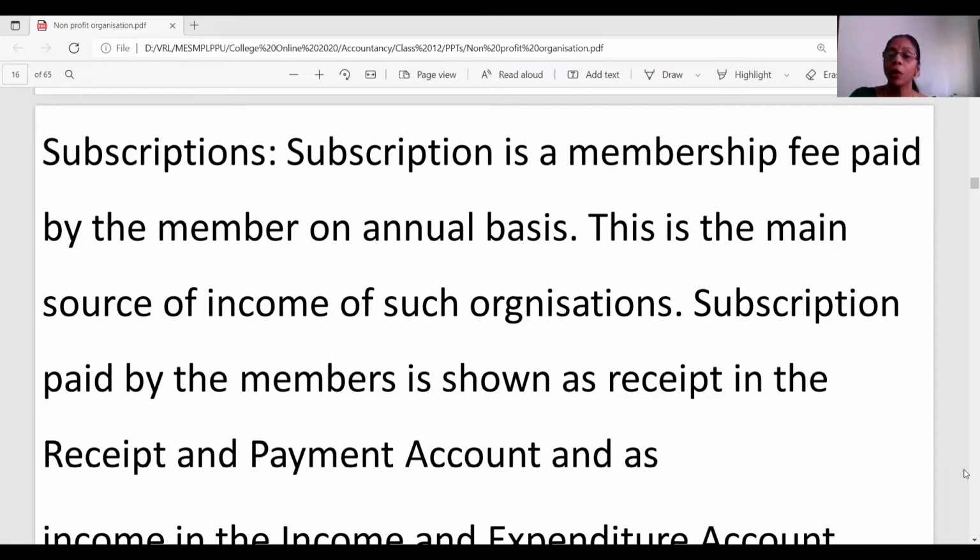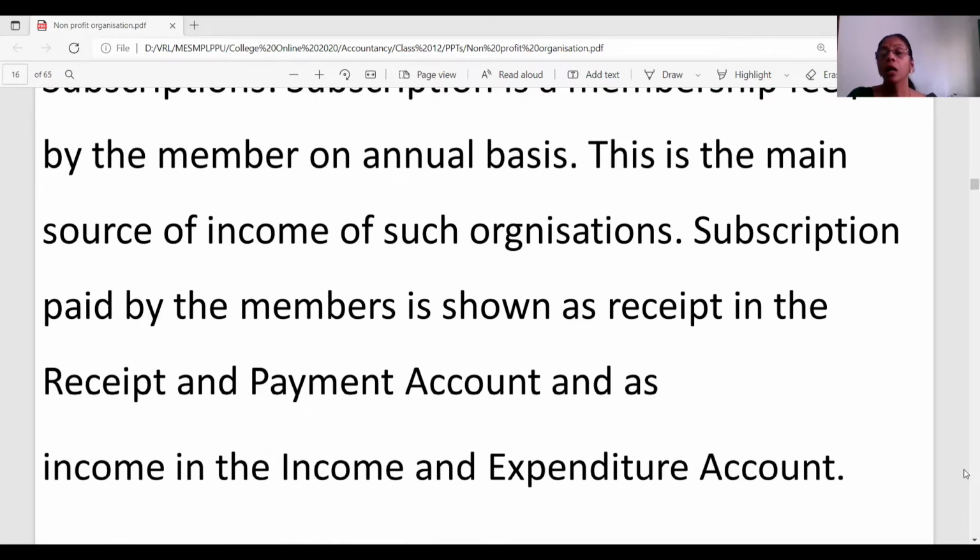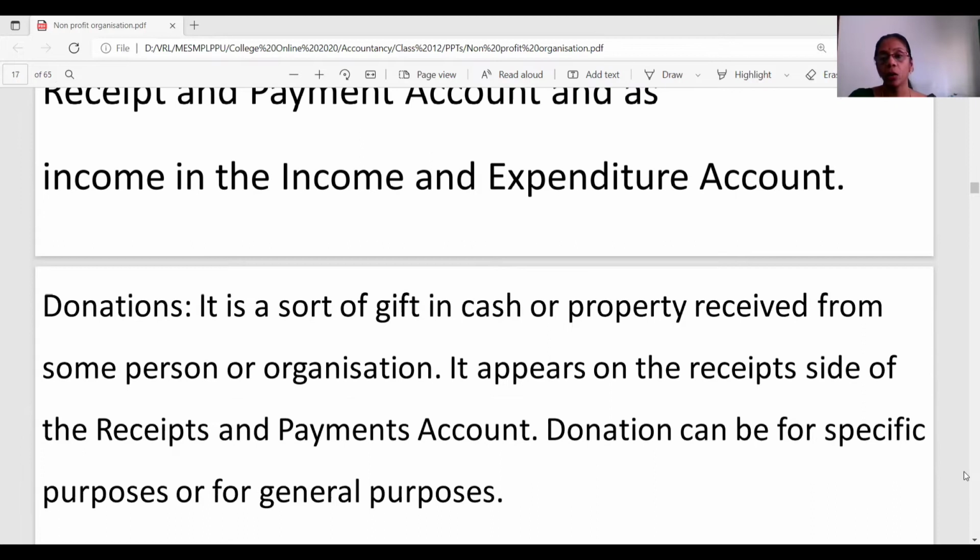Here, this would be purely treated as a revenue item, revenue receipt, and subscriptions would figure on the debit side of the receipts and payments account. When you consider subscriptions as a revenue item, the transaction would also be recorded on the income side, credit side of the income and expenditure account. But when you are recording the subscriptions into the income and expenditure account, care must be taken that only that particular year, the current year with which you are dealing, should be recorded into the income and expenditure account.